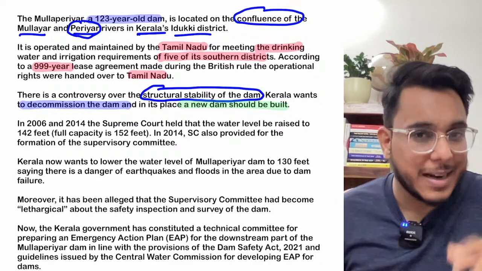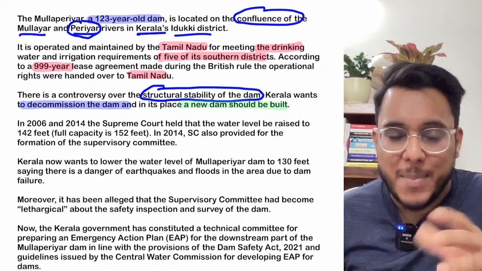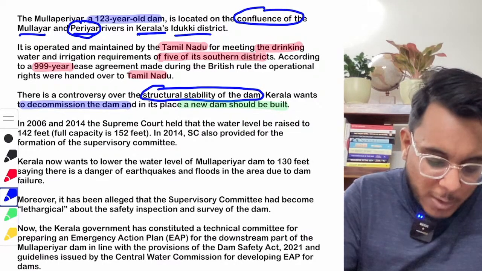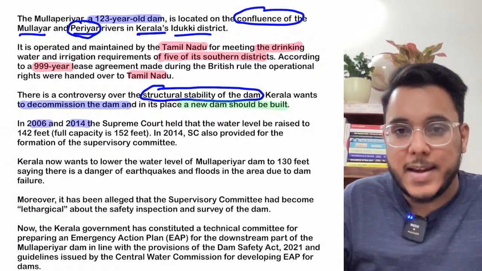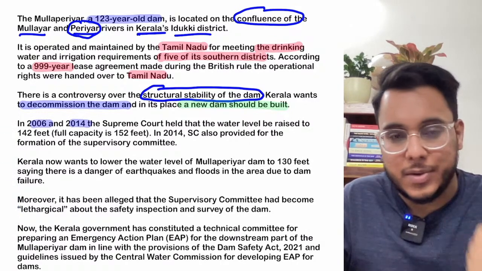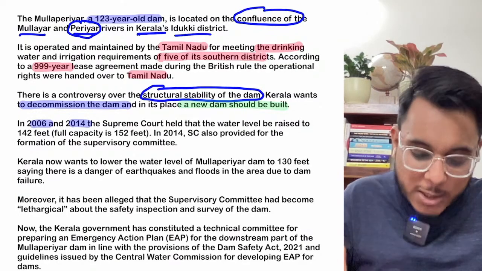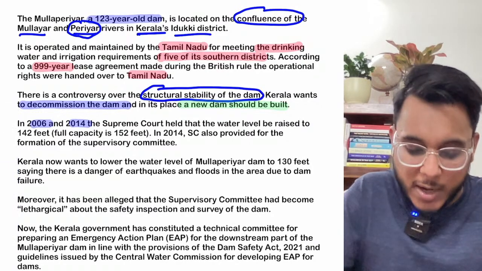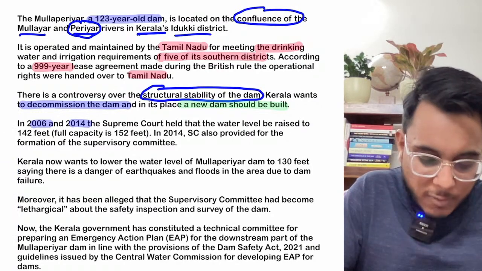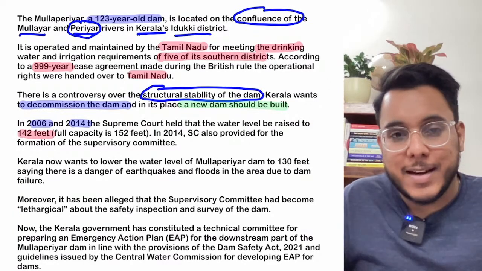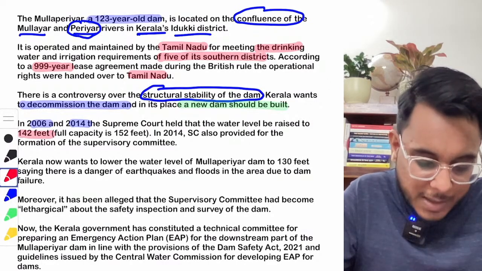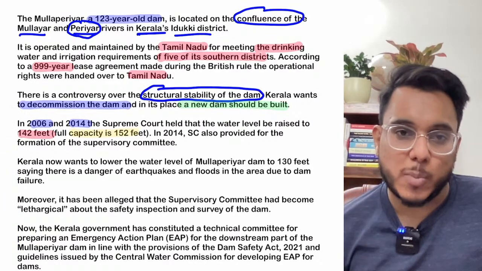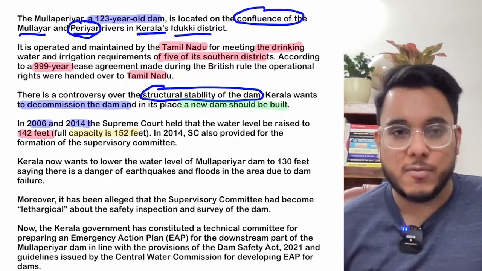So Tamil Nadu said that rather than decommissioning and building a new dam, we can carry out certain structural repairs to this particular dam. Now, in 2006 and 2014, this matter was dealt with in the Supreme Court also, and the Supreme Court said that the water level in this particular dam can be reduced. Okay, so the Supreme Court provided that water is to be stored only up to 142 feet. Now guys, see, the capacity of this particular dam is to store water up to 152 feet, but the Supreme Court said that it is to be reduced to 142 feet.